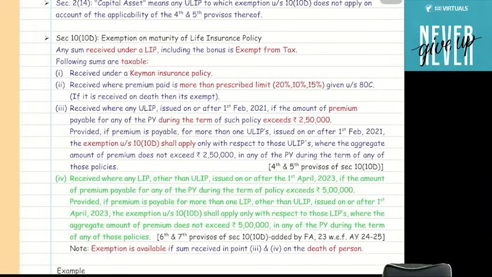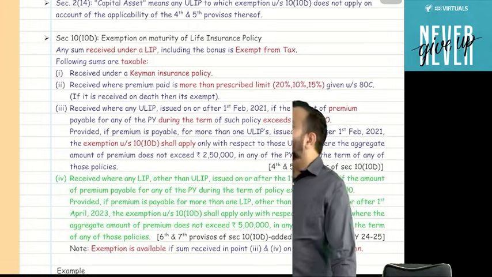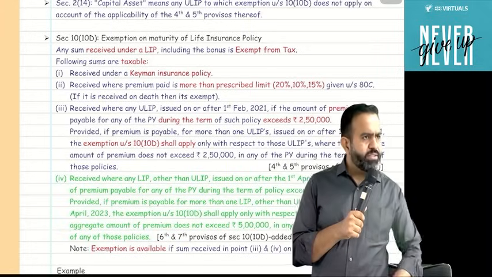If Mukesh Ambani received any amount, and if Mukesh Ambani is an employee of Reliance, then it is taxable under the head salary. And suppose Mukesh Ambani is not an employee and he received anything, then it is taxable under income from other sources. You got my point or not? Yeah. So always remember, Keyman insurance policy maturity is taxable, including bonuses received, that is taxable.